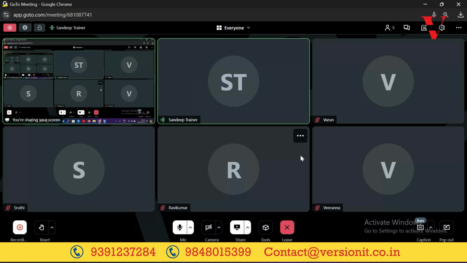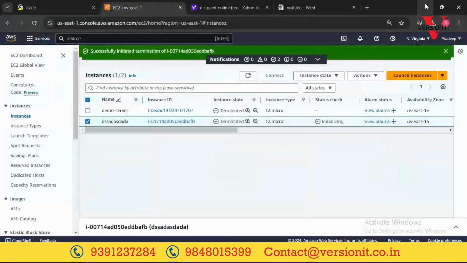We are asking for rent, and up to a limit he'll put it. If you want beyond that limit, we just need to inform him. If you inform, he will arrange from somewhere, and he will give those servers for rent. By default it's 250. Beyond that, you need to write an email to the AWS guys. Clear, sir? I hope it's clear. So this is how you need to launch an EC2 instance, and don't forget to terminate the EC2 instance.